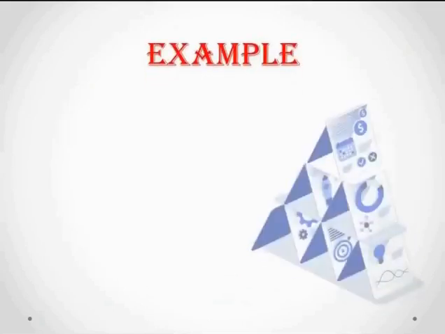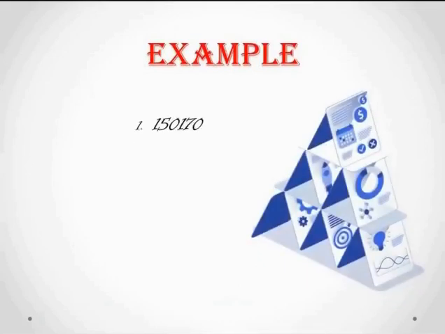First thing, you can see here 150170. By seeing this example, we can say that it is a sequence of numbers. I've already told that data is not going to give any meaning. By seeing this example, you come to know that it is a sequence of numbers, but we don't know what it actually means, right? Second thing, English. It is a sequence of characters. Again, it doesn't have any meaning here.